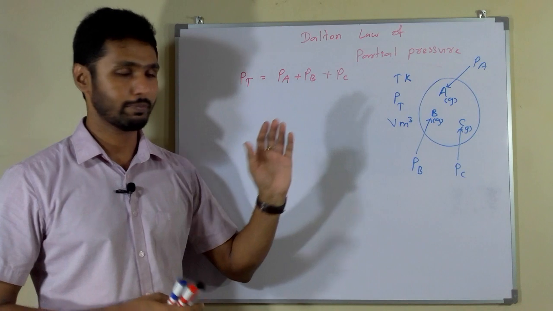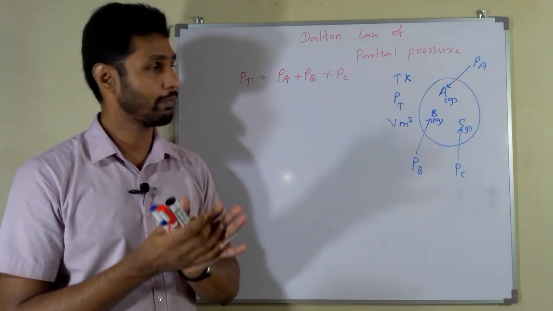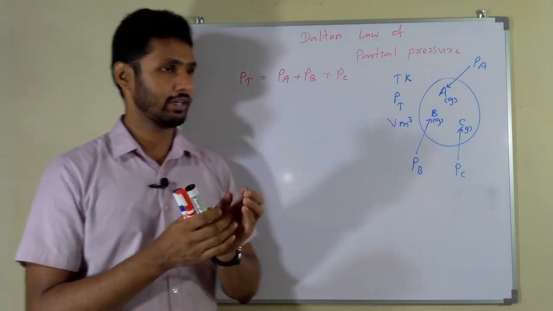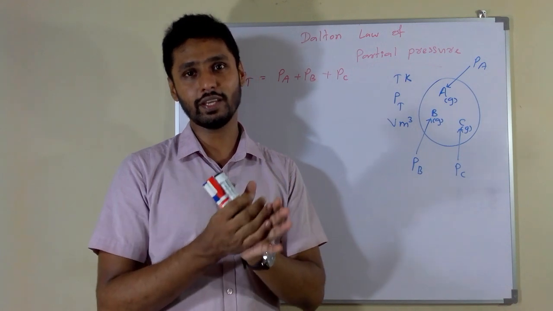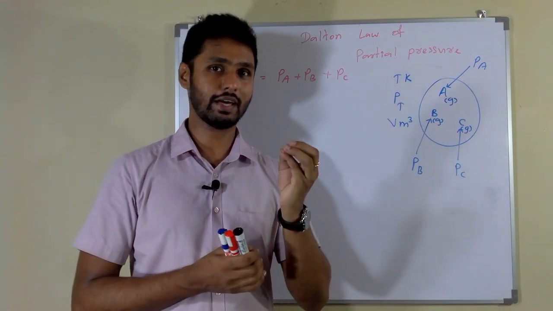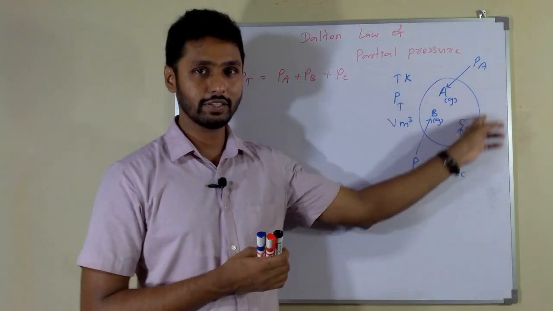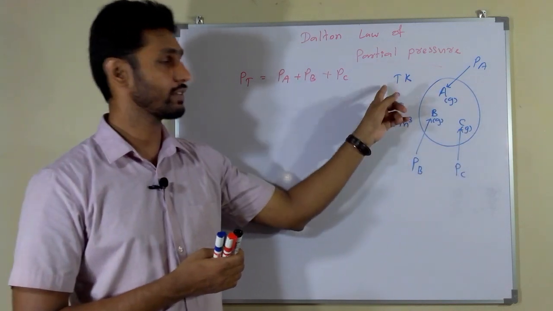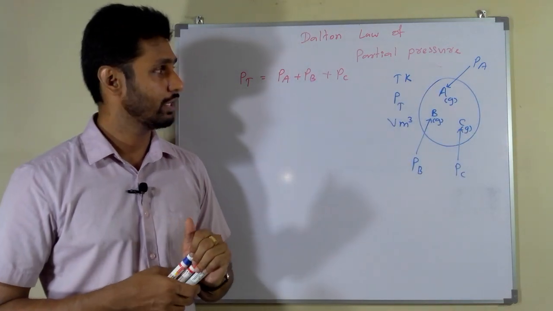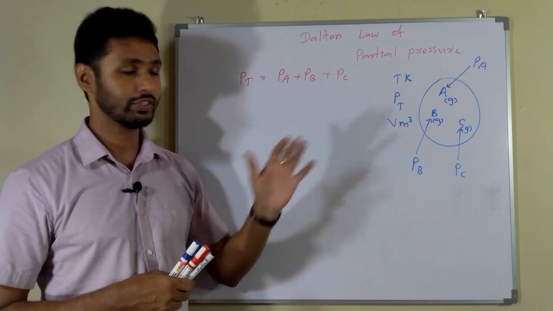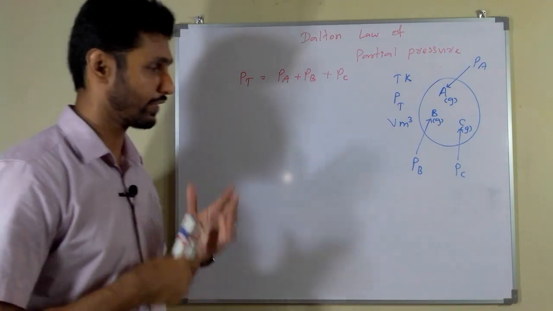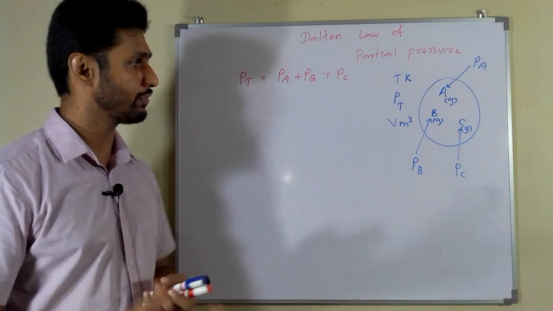It is very simple. Partial pressure means the pressure exerted by an individual gas when it is in the same container at the same temperature. That's the definition of the partial pressure of an individual gas.